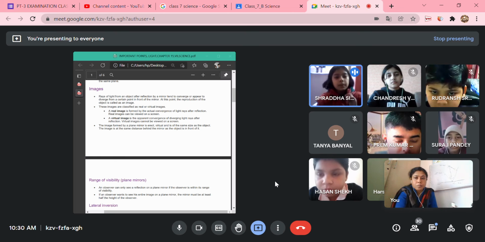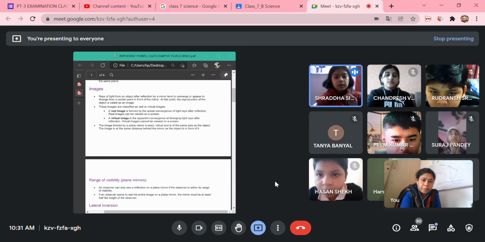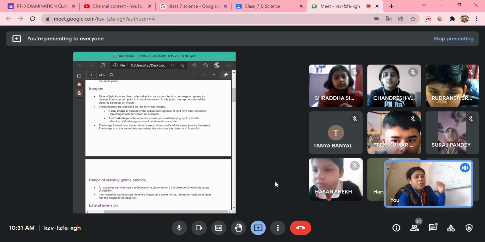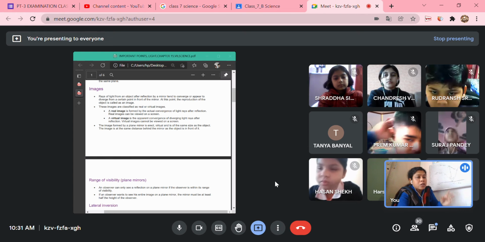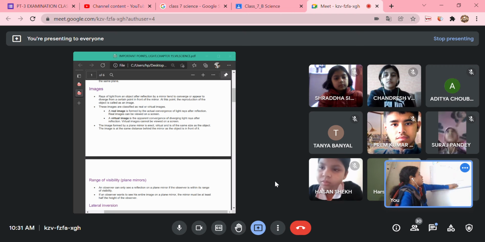The image formed by a plane mirror is erect, virtual, and of the same size as the object. The image is at the same distance behind the mirror as the object in front of it. Okay, now stop. So what is an image? Image is formed due to the phenomenon of reflection that you have learnt earlier. Rays of light from an object after reflection by a mirror tend to converge or appear to diverge from a point.